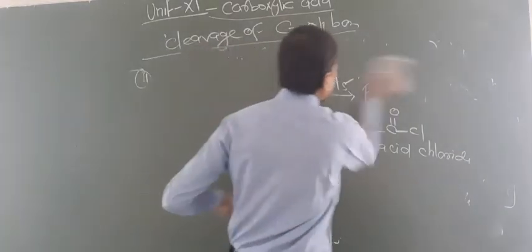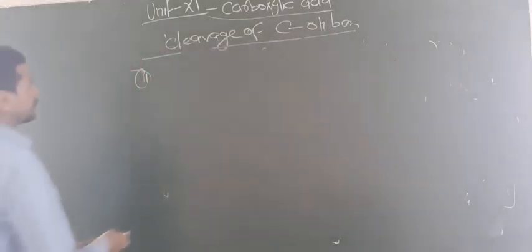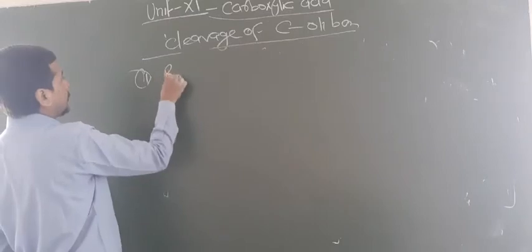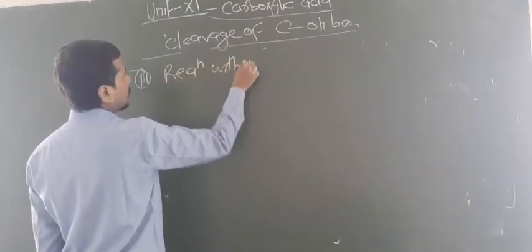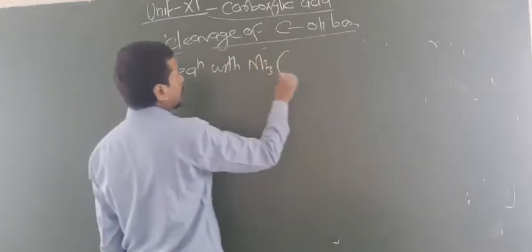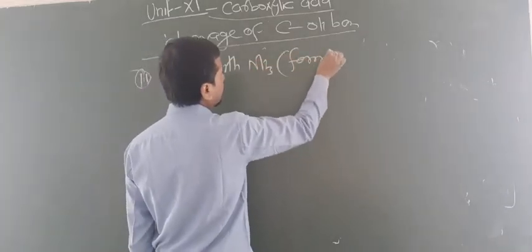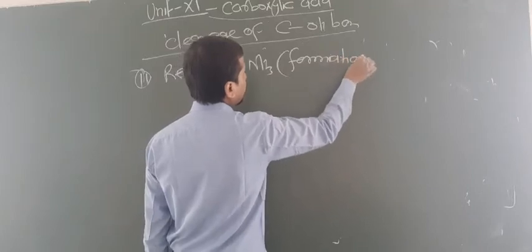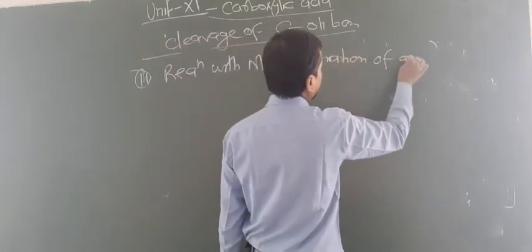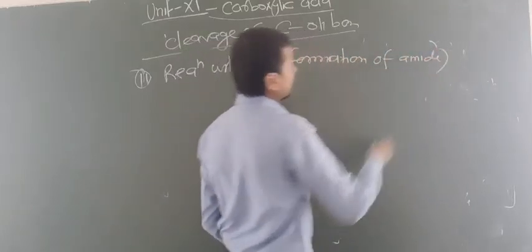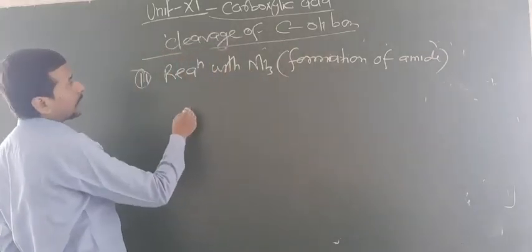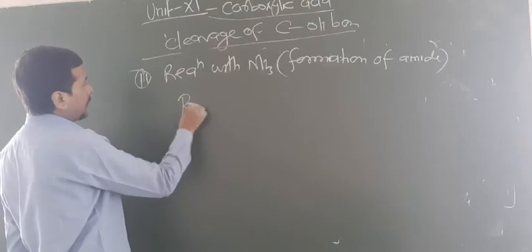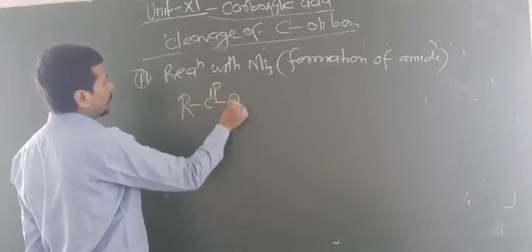So next you have to know the reaction with ammonia, that is, formation of amide. Now look at here about the formation of amide. So again R, C double bond O, OH.